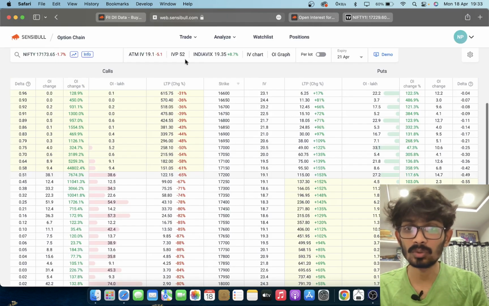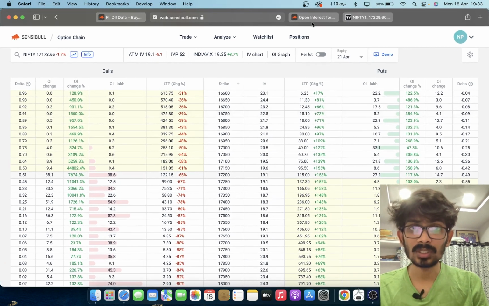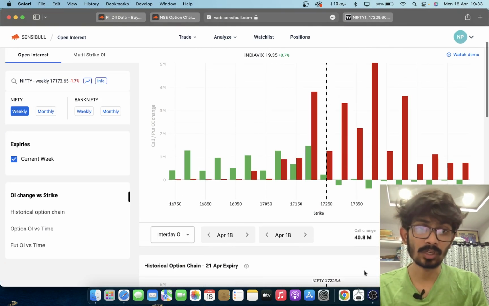Okay, coming to the option chain and FII data. Firstly we'll go for the option chain and see how the data changed. 40 million calls were added and only 16 million puts were added.